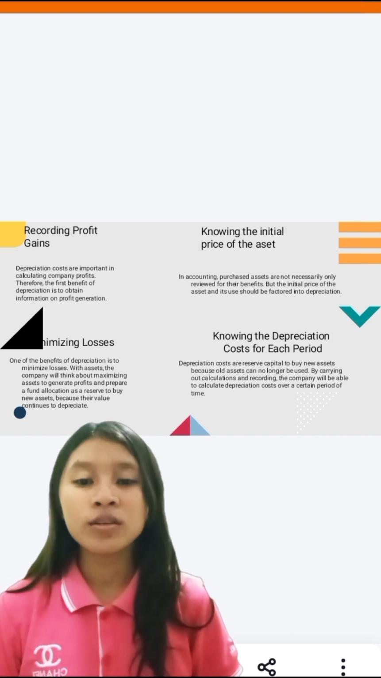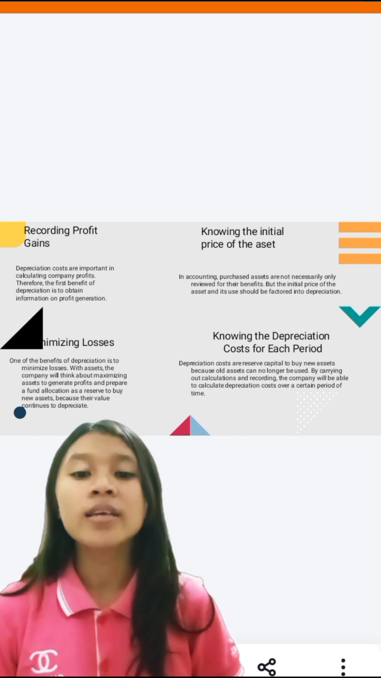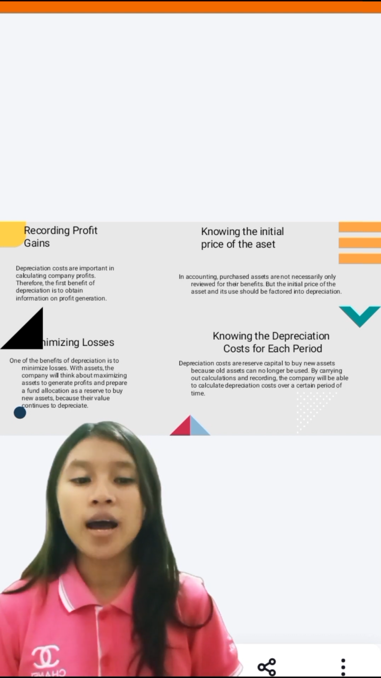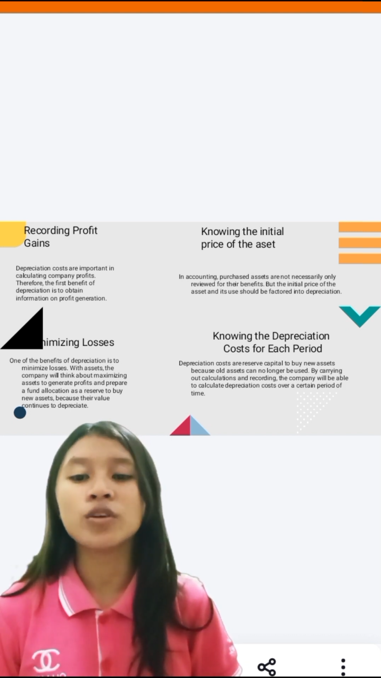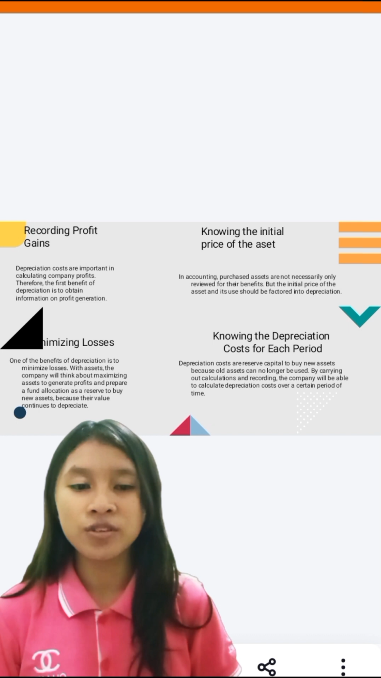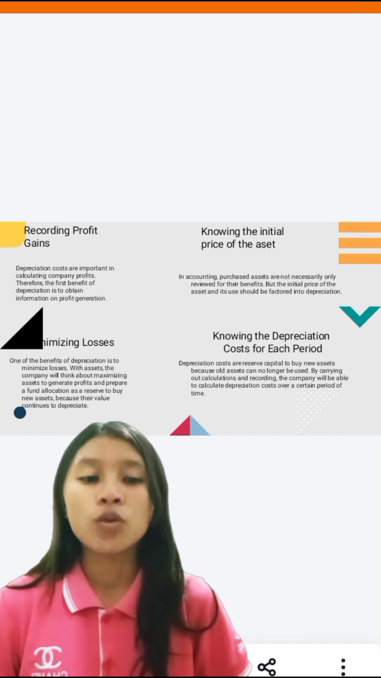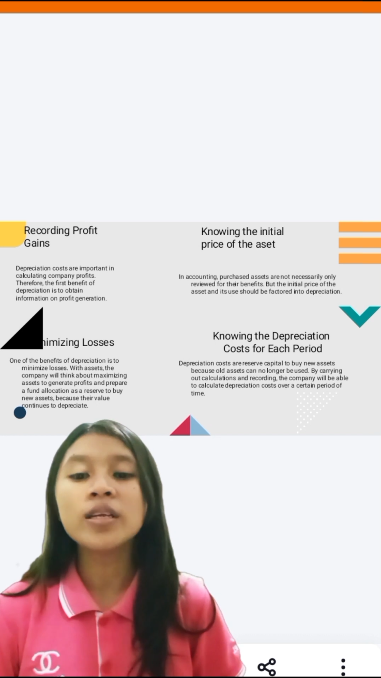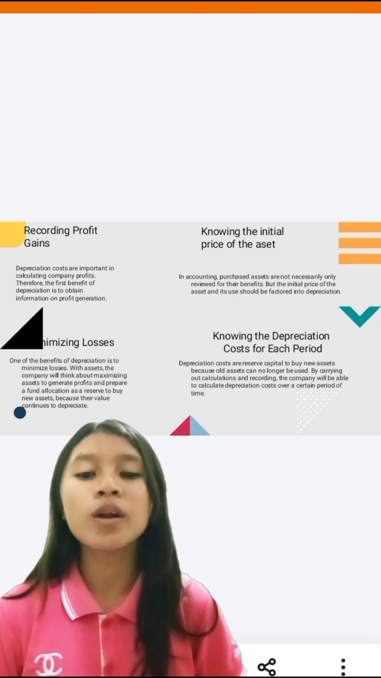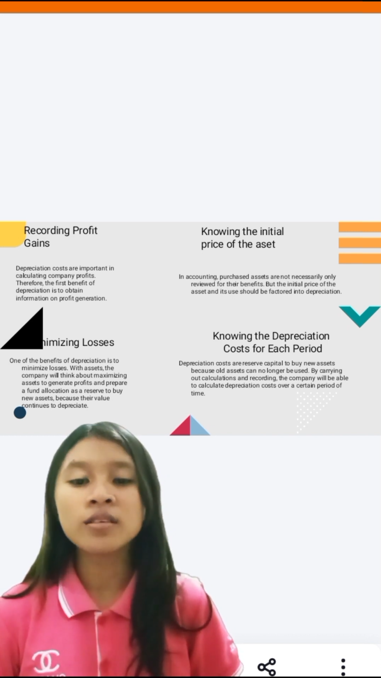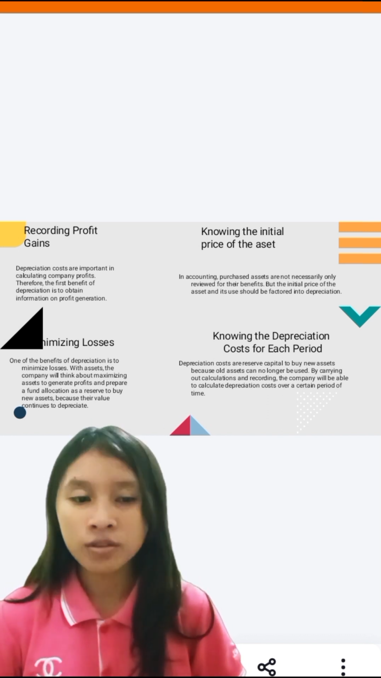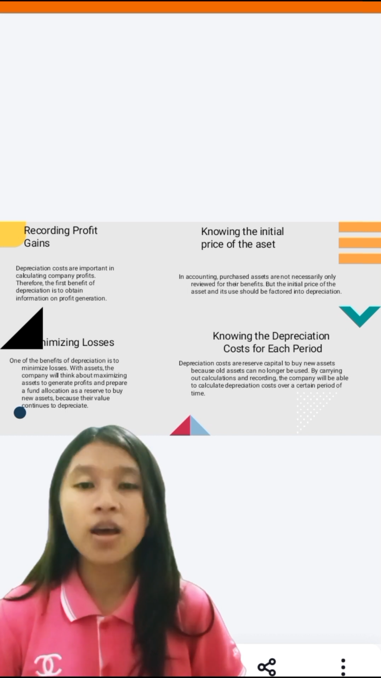3. Minimizing losses. Purchasing an asset can be a source of company loss if the assets are not able to maintain productivity. So one benefit of depreciation is minimizing losses with assets. The company will think about maximizing assets to generate profit and prepare a fund allocation as a reserve to buy a new asset because their value continues to depreciate.